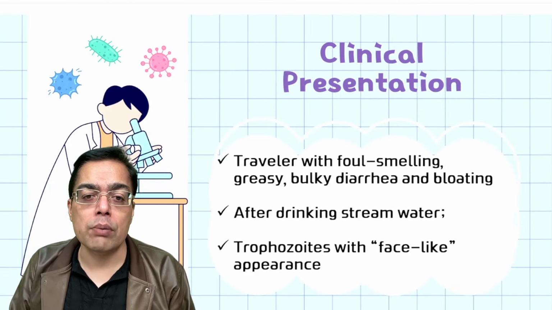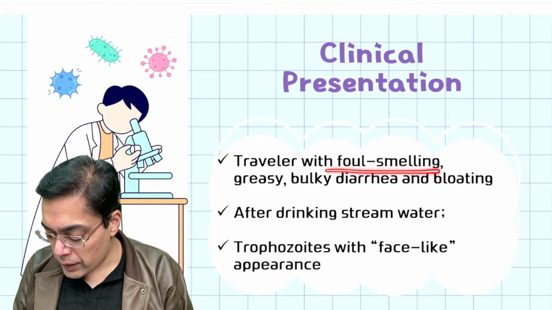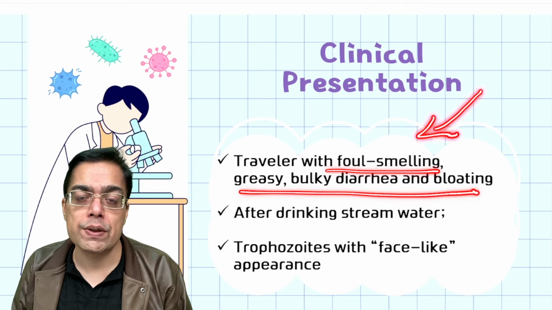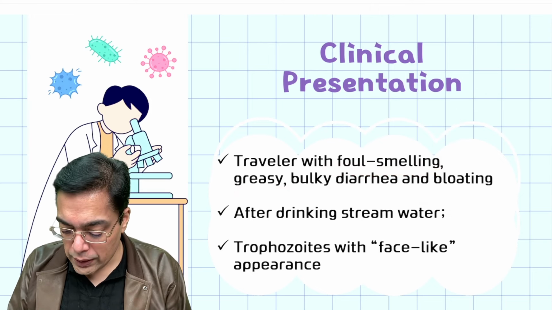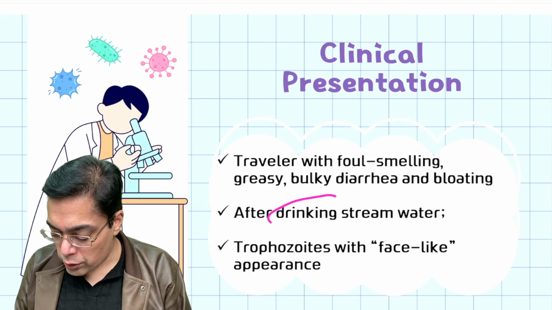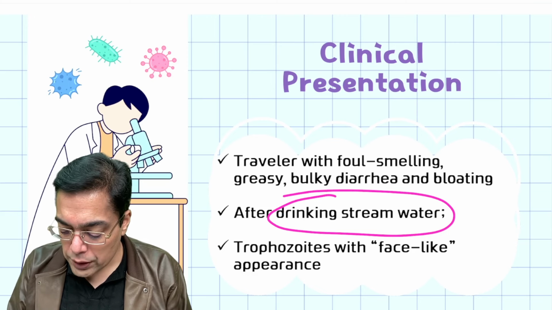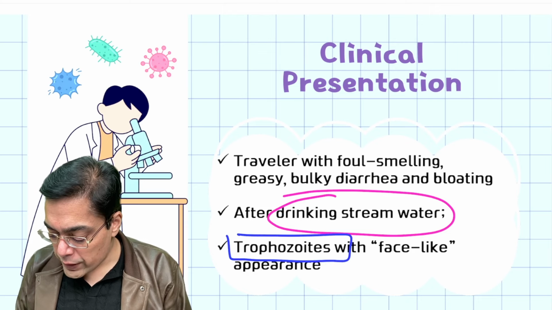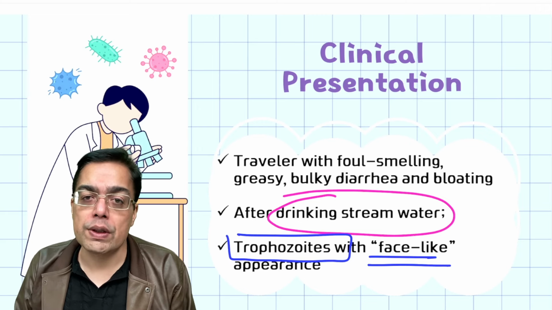The next one that we talk about over here is a traveler who is going to be having a history of foul smelling, greasy, bulky diarrhea and bloating. Why is that going to take place? Because this is what is suggestive of a history of malabsorption. Typically, the infection is seen in an individual because of a history of consumption of stream water or contaminated water, and that water is going to be having the trophozoites. Now, these trophozoites are going to be having a face-like appearance, which is what is going to be causing the trouble over here.